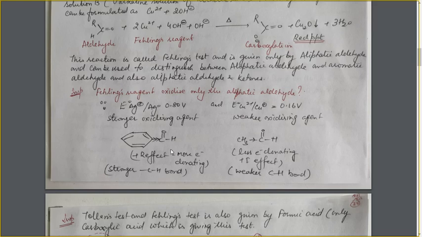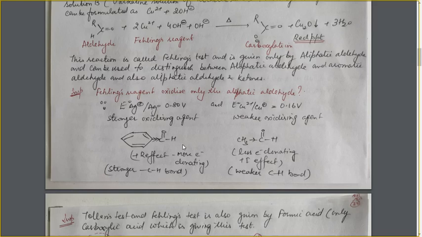For the oxidation of this substance we have to use a little bit stronger oxidizing agent. So here Tollens reagent is a stronger oxidizing agent as compared to Fehling's reagent. So Tollens reagent can oxidize both aromatic aldehyde as well as aliphatic aldehyde, whereas Fehling's reagent, which is a comparatively weaker oxidizing agent, will oxidize only the more reactive one, that is the aliphatic aldehyde and not the aromatic aldehyde.